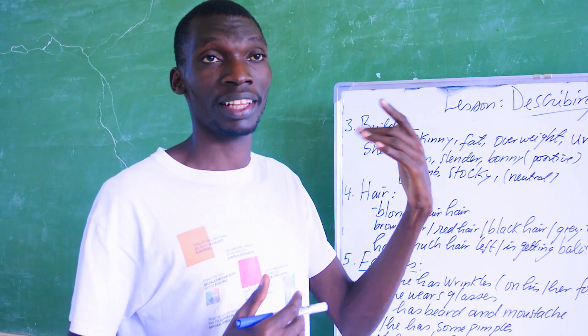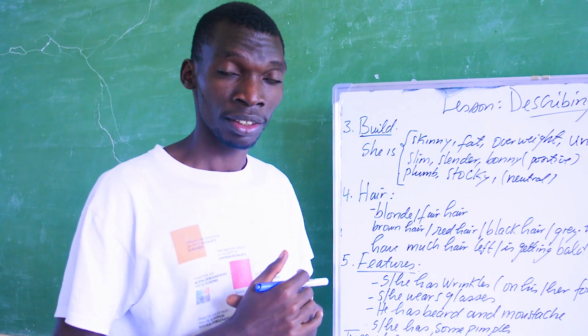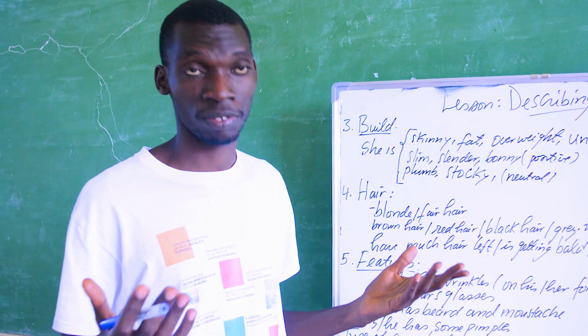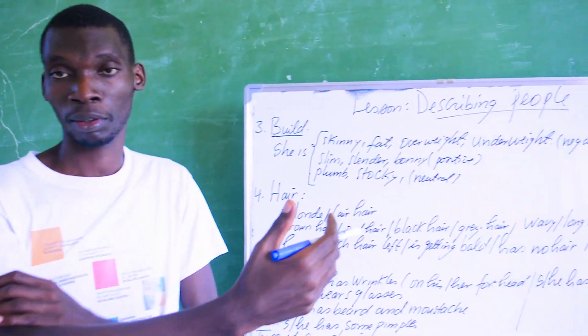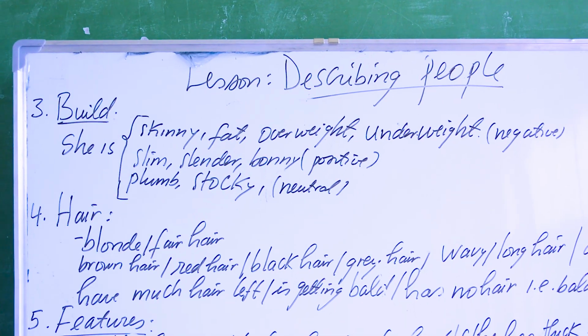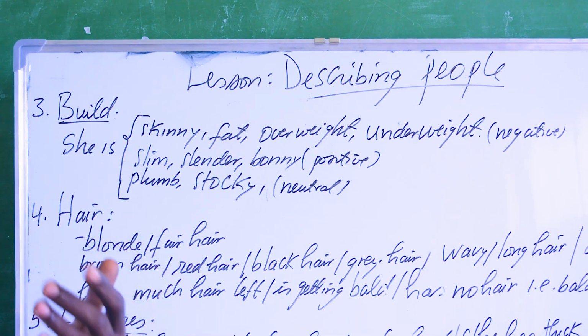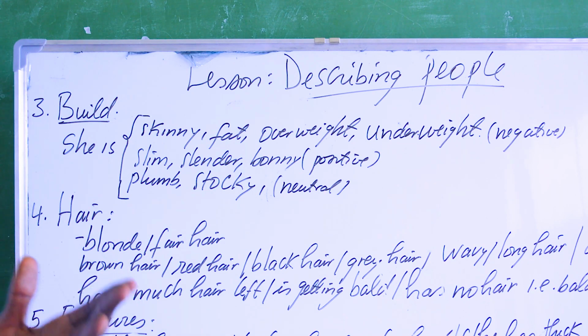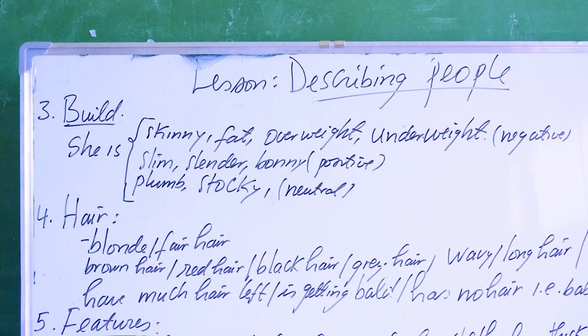So I'll move on to another point, which is build. Build is about physical features, how somebody is built, whether they are fat or thin. It's like a physical appearance. In terms of physical appearance, we understand the fact of being fat and thin. Is that understood? Very good.